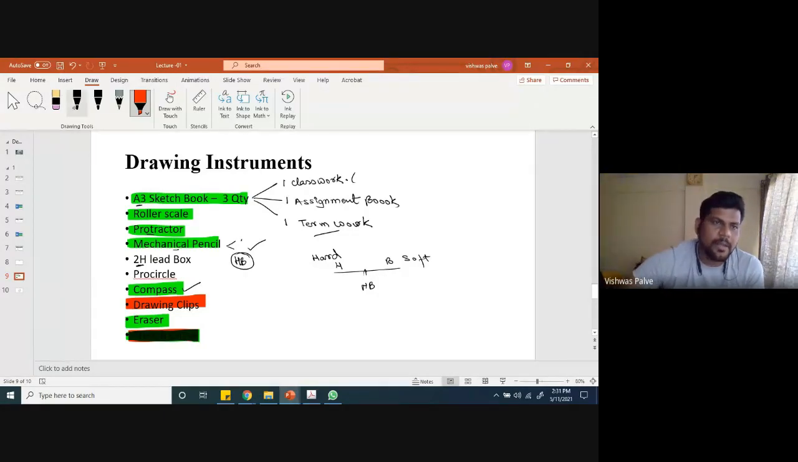You must already have an eraser with you, right? A protractor must be there. A compass will be there with you. These three things are with you. You have to purchase a roller scale, a sketchbook and a pen pencil. Oh, the pen pencil is also with you, I guess. So the roller scale and sketchbook, these two things you have to purchase.